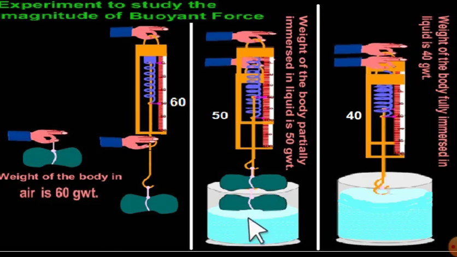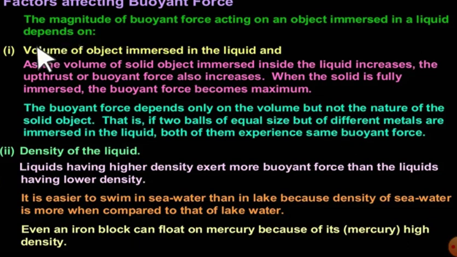If it is pushing with 10 gram weight, the 60 will be measured as 50. If the upward push is 20, then the loss will be 20 gram weight. So it depends upon the volume of the object immersed in a liquid. More immersed means more upthrust will be experienced, and so there will be more loss of weight. So the buoyant force depends only on the volume, but not on the nature of the solid object. This is very important. It depends only on the volume of the immersed part of the object inside the liquid. It doesn't depend upon the nature of the solid.